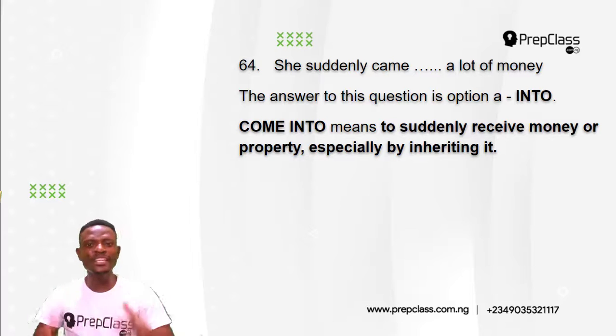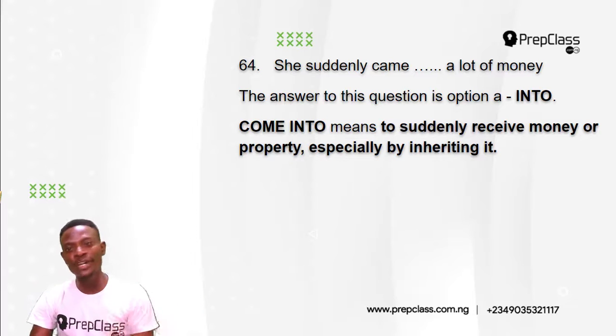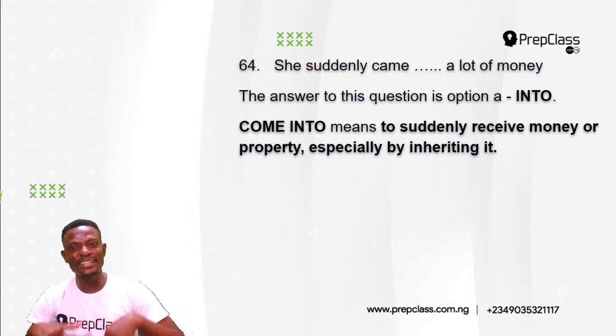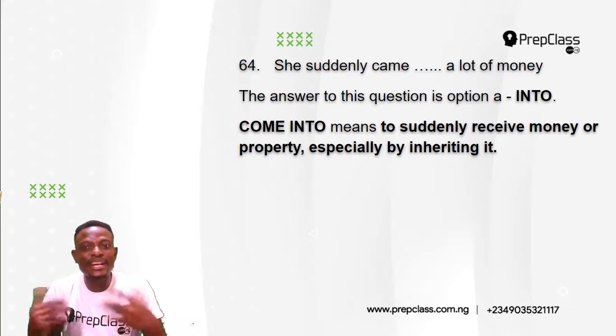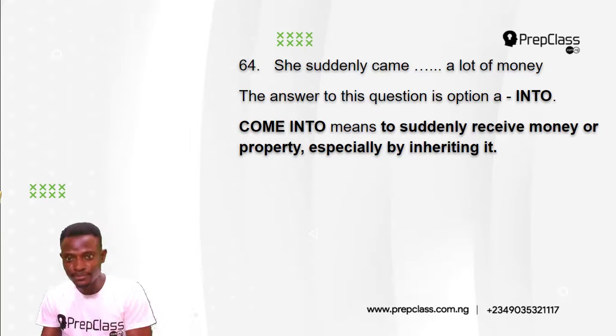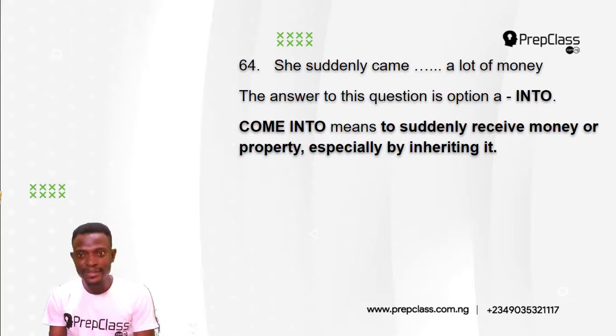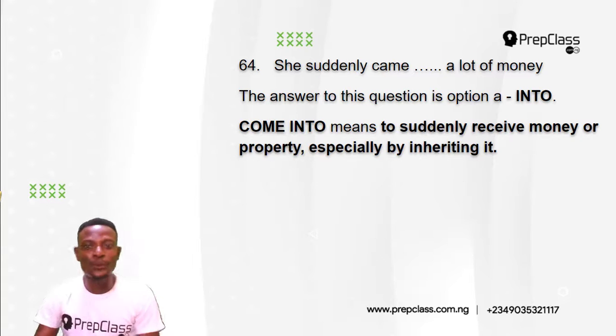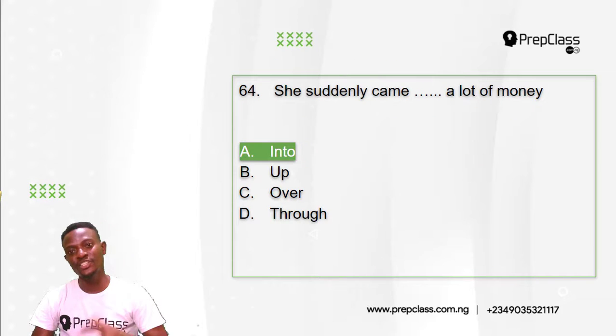Now, to come into means what? To suddenly receive money or property, especially by inheriting it. So, she suddenly came into a lot of money. She inherited a large sum of money. She came into it. She didn't prepare for it. So, it means what? To suddenly receive money or property, especially by inheriting it. So, the answer is option A. She suddenly came into a lot of money.